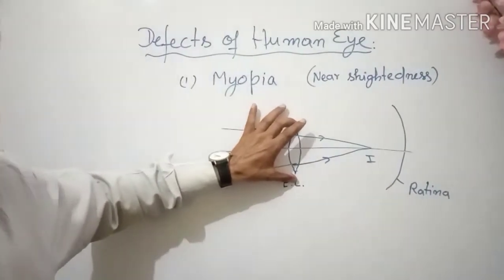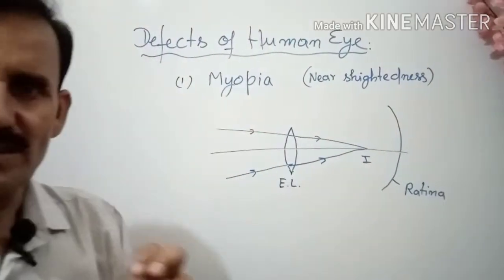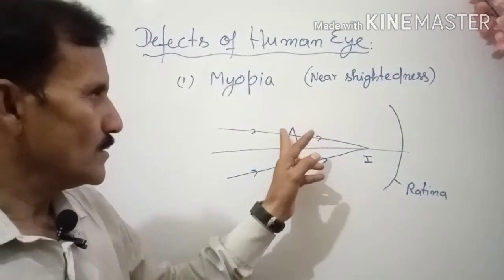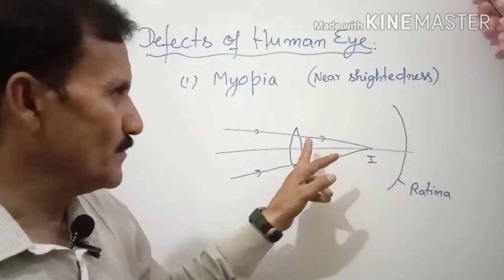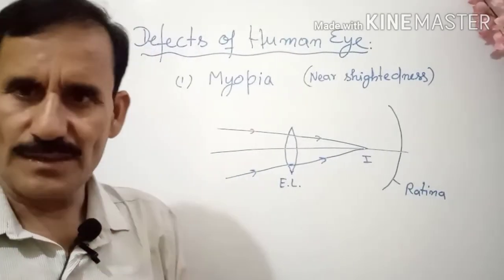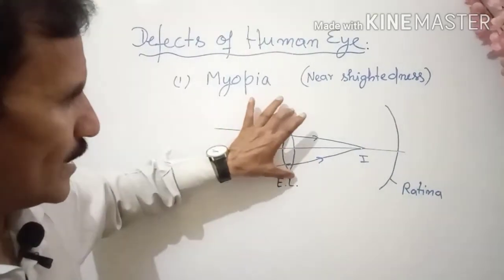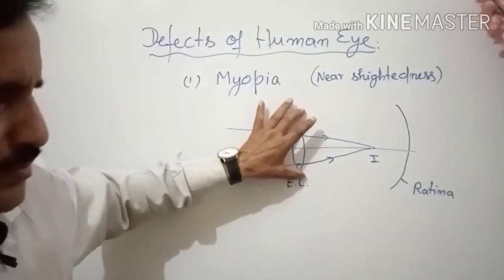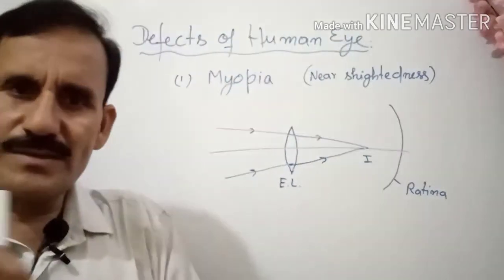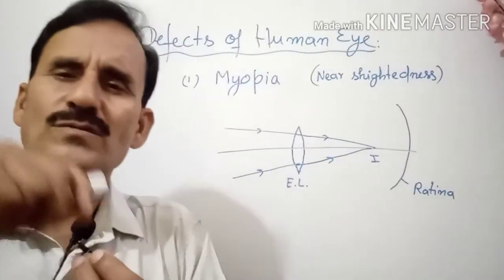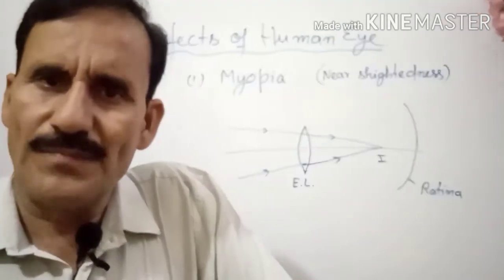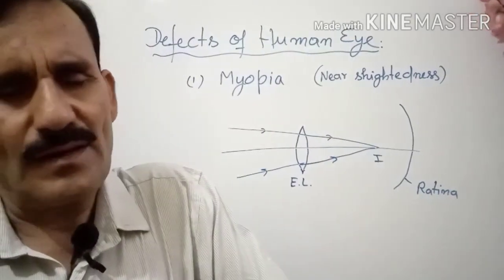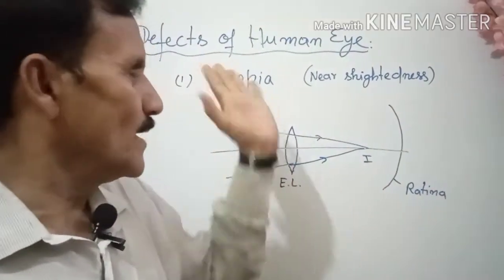Now what can be the reason for that? The focal length of the eye lens decreases. They are focusing here instead of at the retina, which means the focal length is decreasing. There are ciliary muscles, but ciliary muscles work for the accommodation of the eye, not for this type of defect.